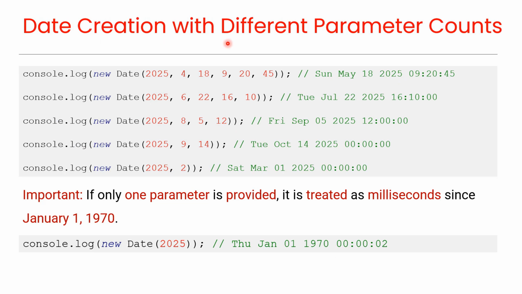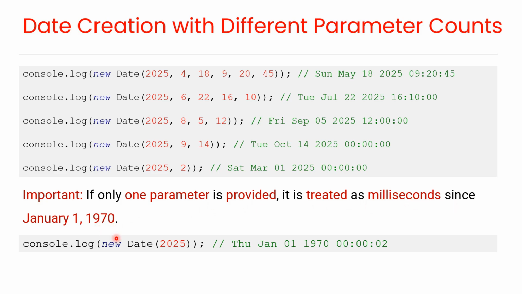Date creation with different parameter counts. We can also pass different numbers of parameters to the Date constructor. For example, here we are giving fewer values in each line, and JavaScript fills the rest automatically, as you can see in these outputs. Basically it is giving 0 as the default value to every missing value, as you can see here. Important: if only one parameter is provided, it is treated as milliseconds since January 1, 1970.